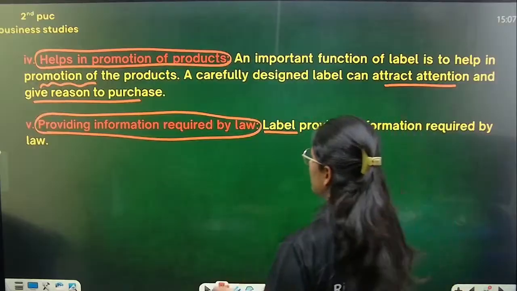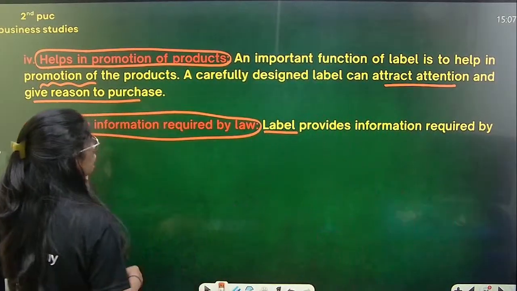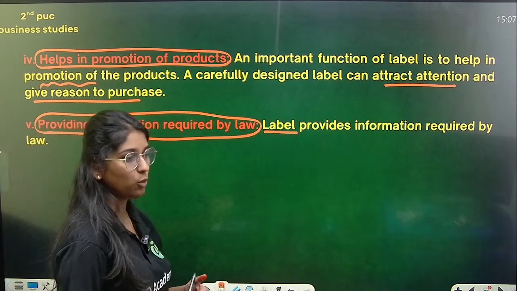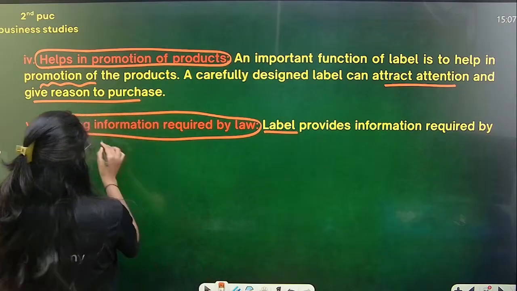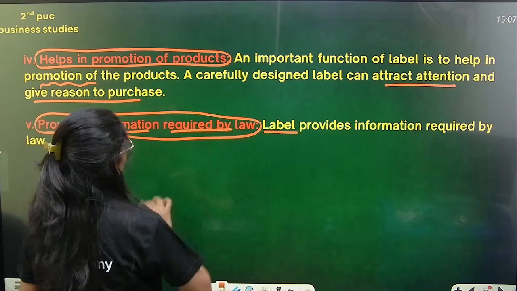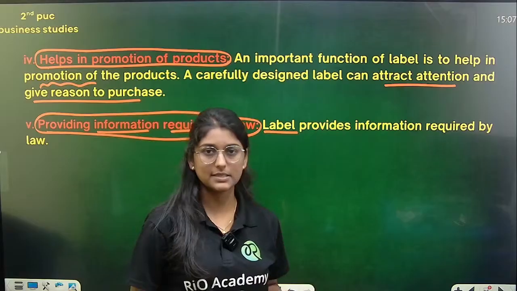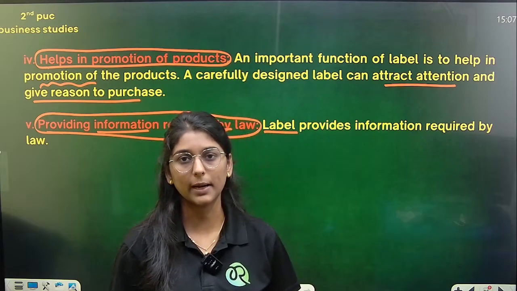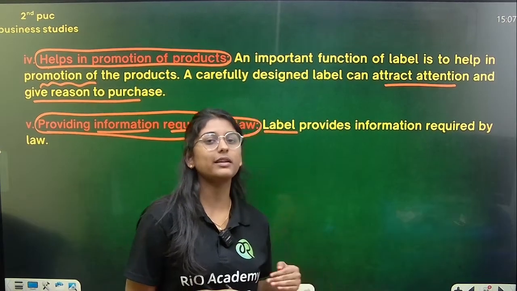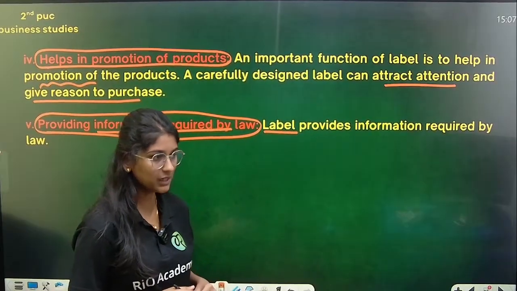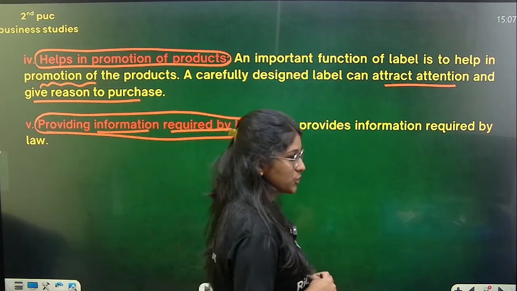And the next thing is that it helps in promotion of a product. You can easily promote a product also, and then it is going to provide the information which has been required by the law. So you can easily provide the information which is required by the law. So these are all the different functions which are performed by the label. Okay, I hope it is clear now.